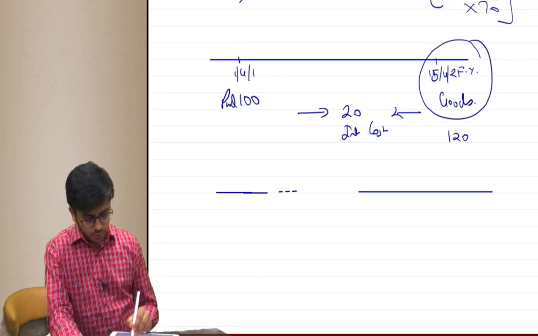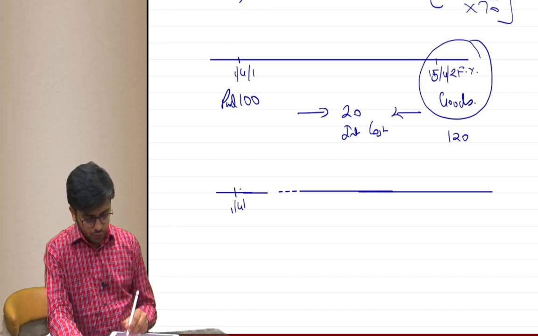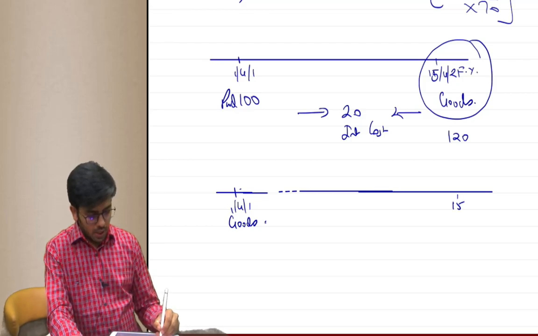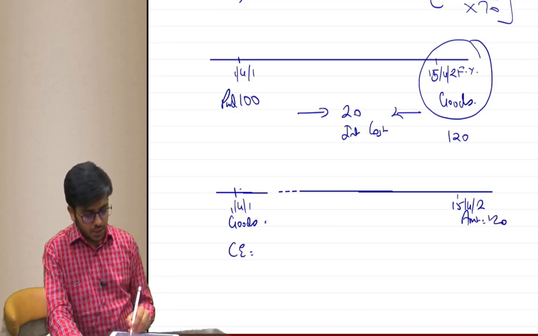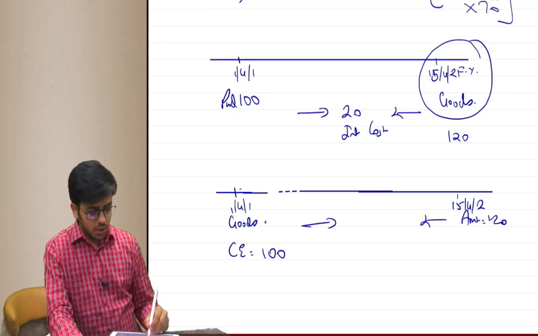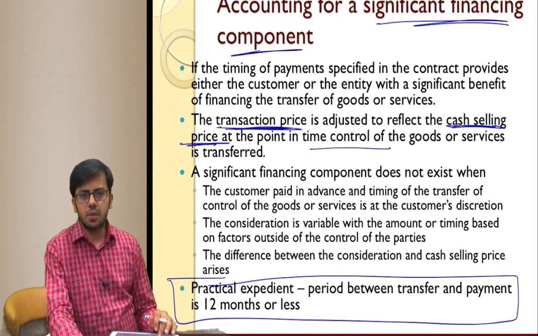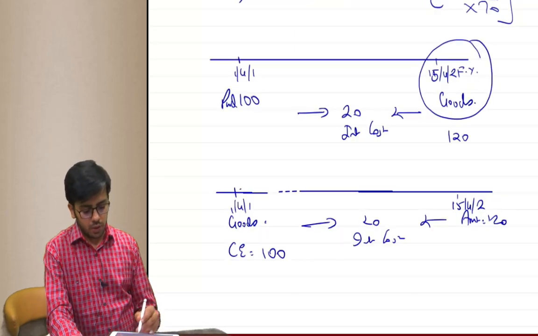Now suppose on 1st April year 1 goods are transferred, okay, and on 15th April year 2 the amount paid is 120. If someone pays the price at the transfer point, he could have paid 100 and received the goods. In this case, 20 is considered to be the interest cost. I hope this concept is clear to you. So that is what they mean by financing component. However, we don't calculate IRR.